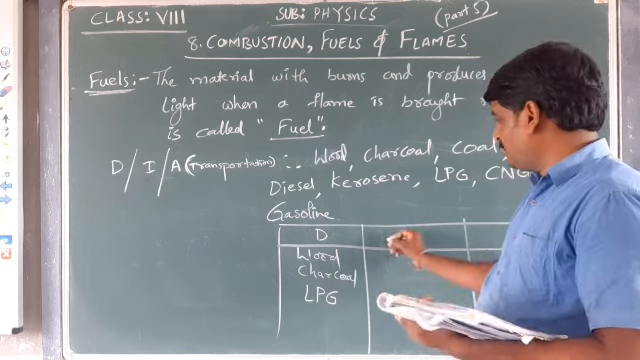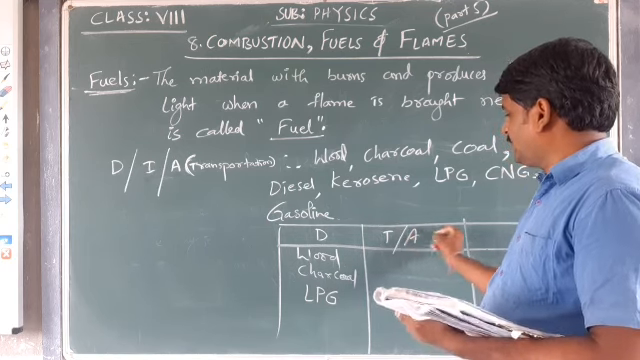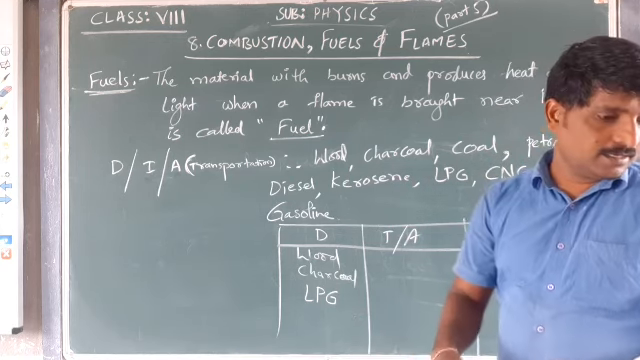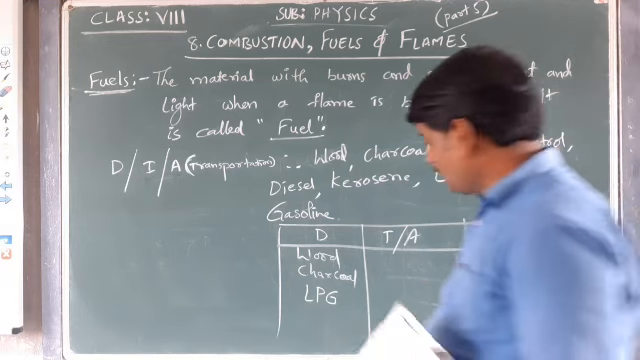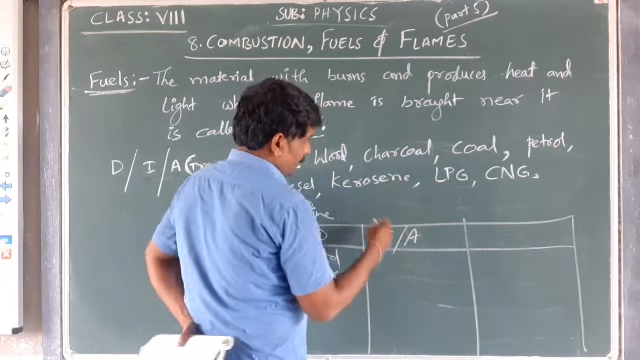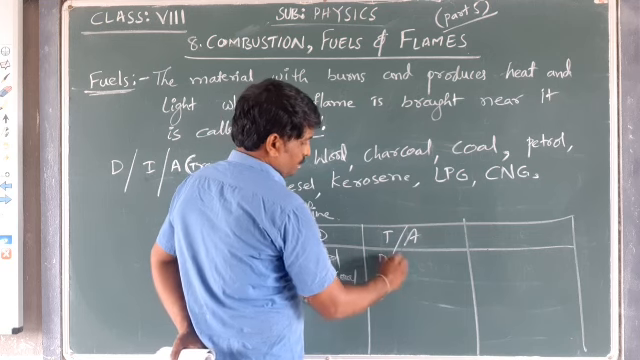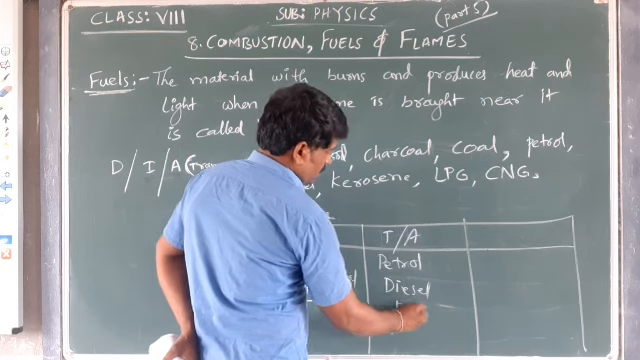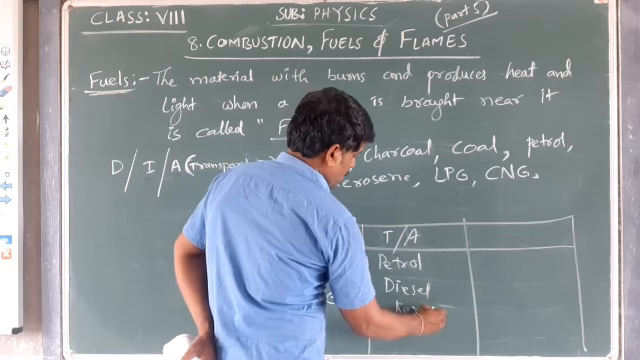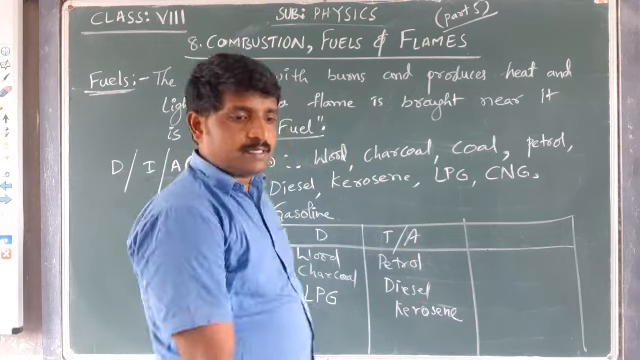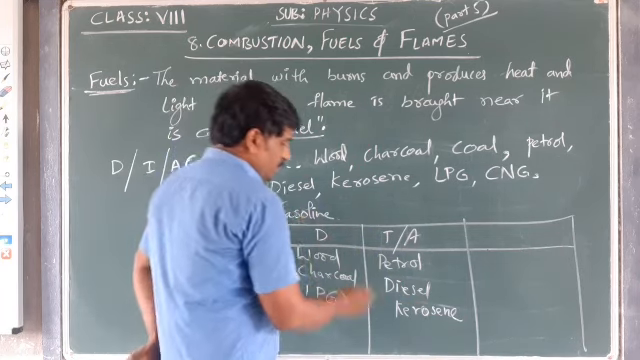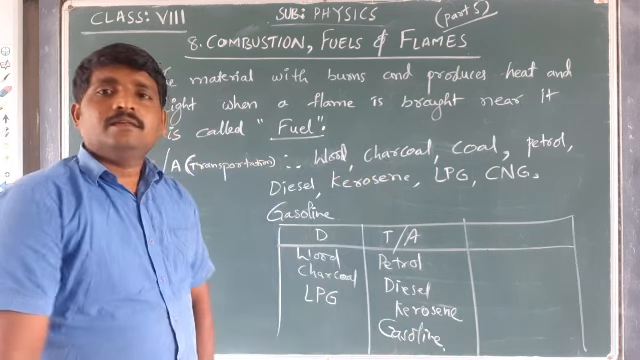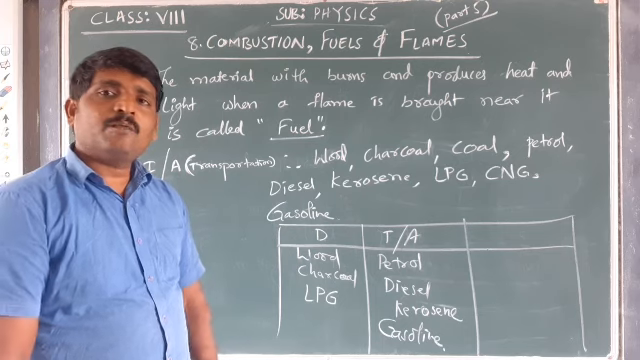Okay. Now in transportation. Second column is transportation or automobile sector. In the transportation or automobile sector, we can use petrol, gasoline, diesel, and kerosene. You can use petrol, you can use diesel, you can use kerosene. Of course, gasoline is also used in the transportation, automobile sector.